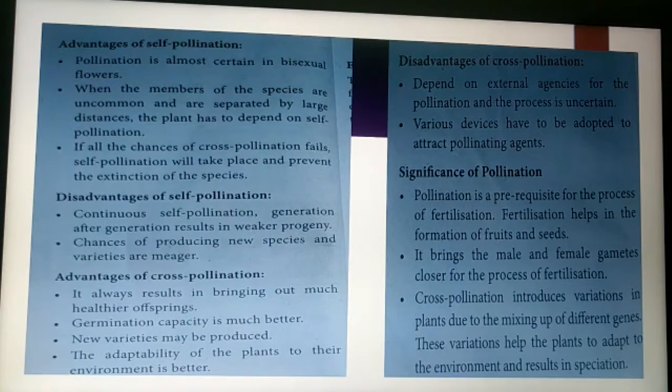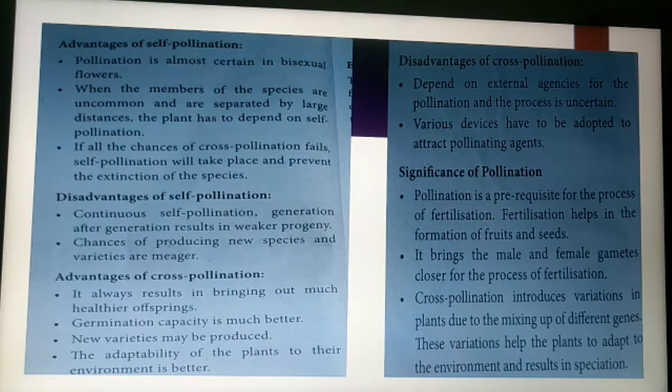The next topic is the disadvantages of self-pollination. Continuous self-pollination, generation after generation, results in weaker progenies. The progenies, the young ones formed by repeated self-pollination, are very weak and possess only a small amount of endosperm. They do not show any new characters. The chance of producing new species and varieties is very small.